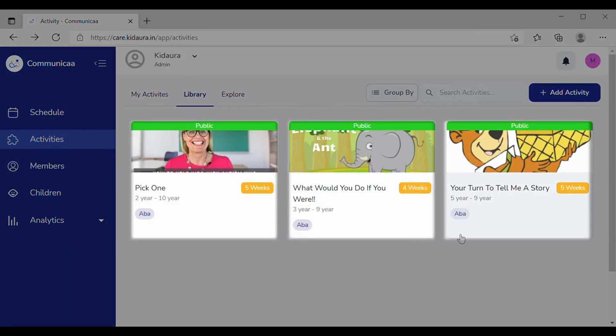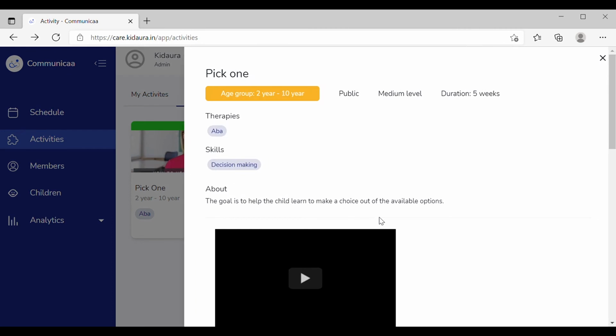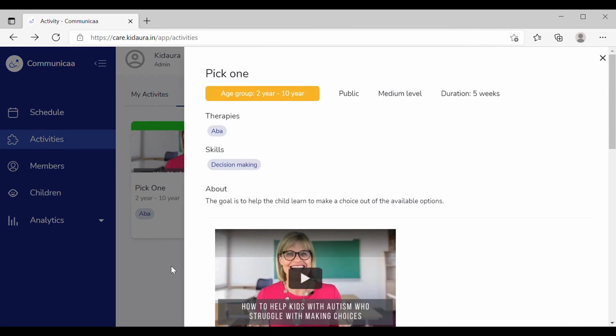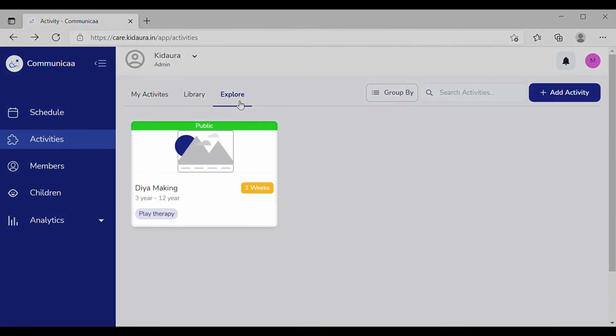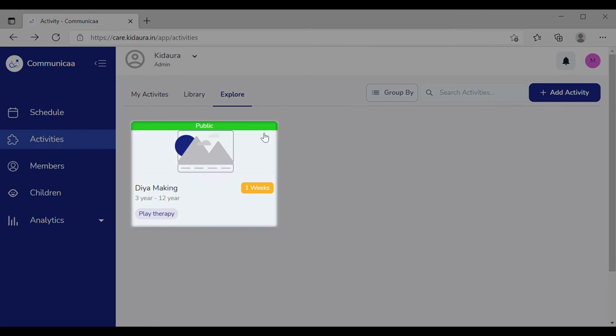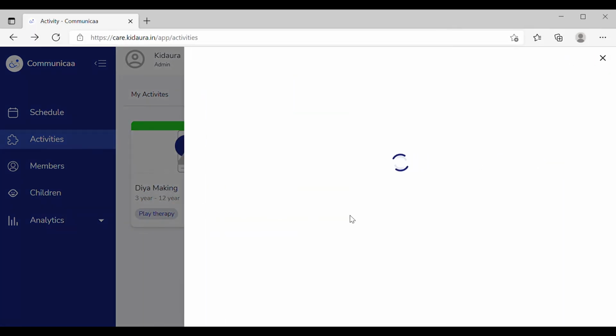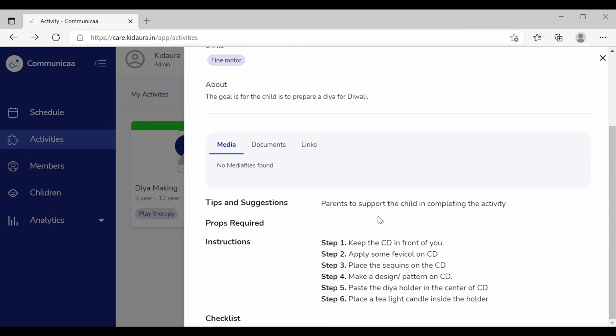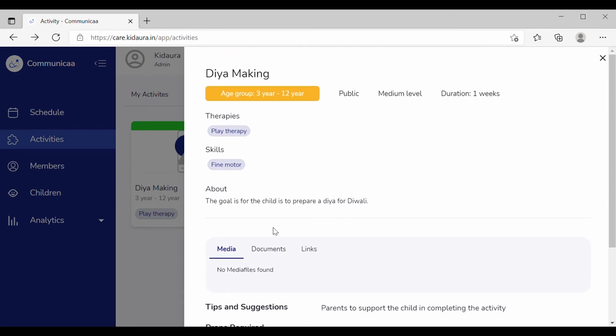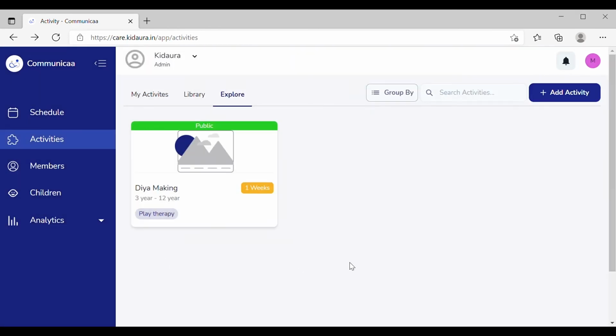In the library, you can view all the activities that have been created and saved. The Explore page shows you all the activities that are created by Kidora or any organization if they wish to make it public. Any activities created by you can also be made public if you wish. You will be able to use all of these activities in the Explore page and share it with parents.